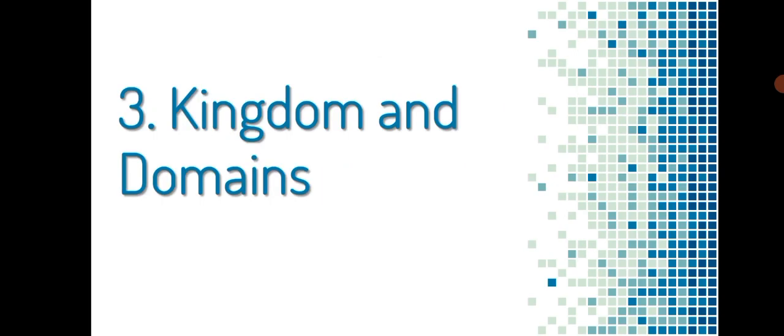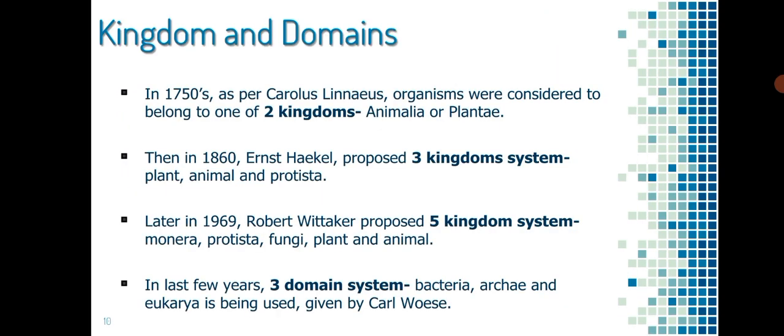Number 3 is kingdom and domains. In the 1750s, as per Carolus Linnaeus, organisms were considered to belong to one of two kingdoms. Those were Animalia or Plantae. Then in 1860, Ernst Haeckel proposed a three-kingdom system: plant, animal, and protista. Later in 1969, Robert Whittaker proposed a five-kingdom system: Monera, protista, fungi, plant, and animal. In the last few years, the three-domain system, that is bacteria, archaea, and eukarya, is being used, which was given by Carl Woese.